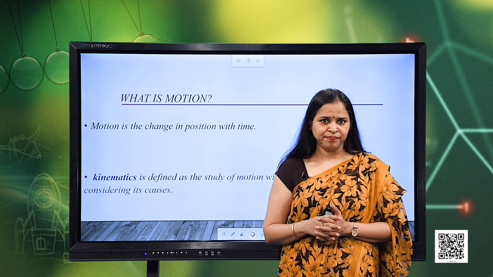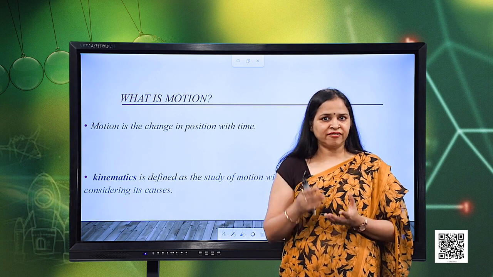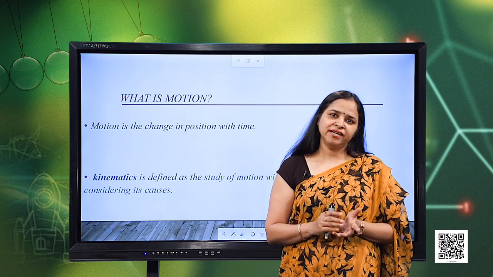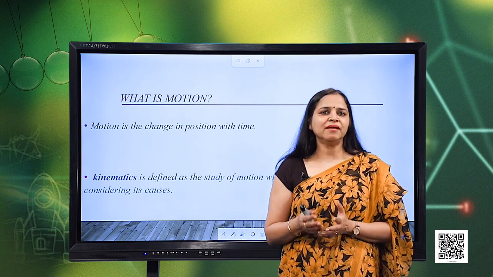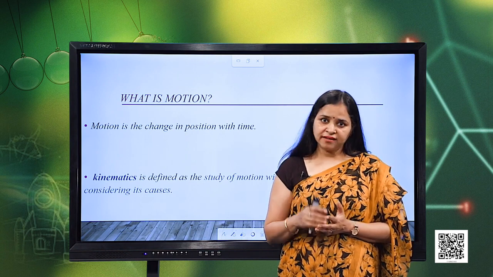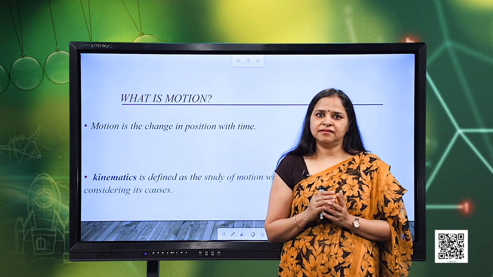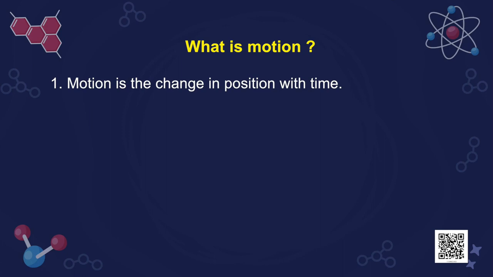and that is also, we can say, earth is in motion. Even the sun, which we consider to be at rest, is continuously in motion in its own galaxy. So, these are some examples according to which we can consider that all the things around us are actually in motion. How do we define motion? So, motion is the change in position with time.